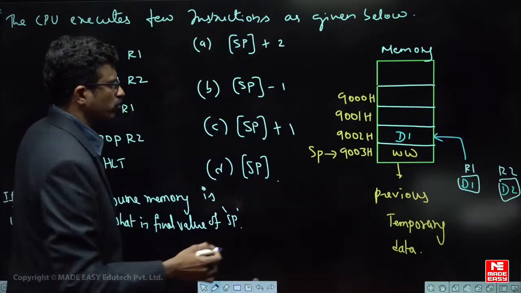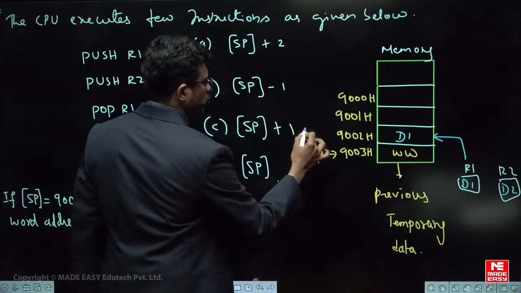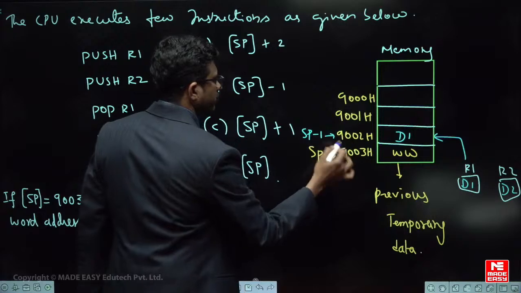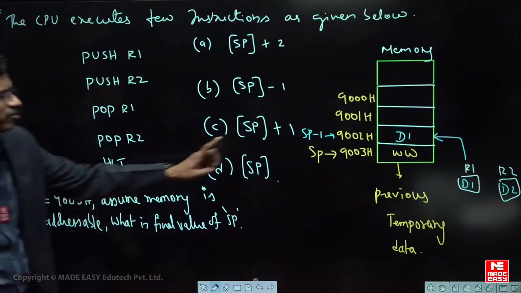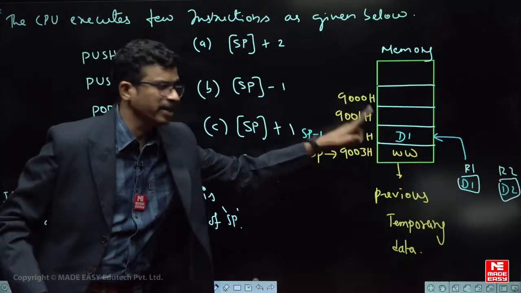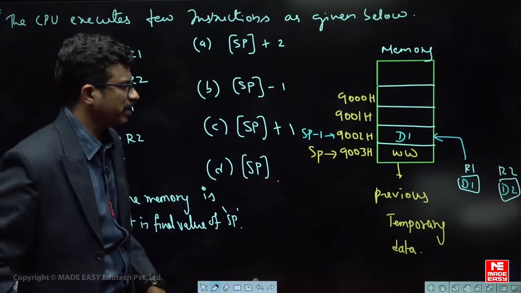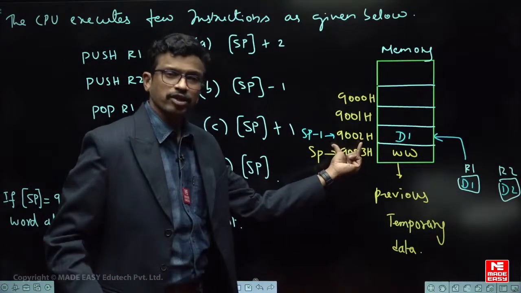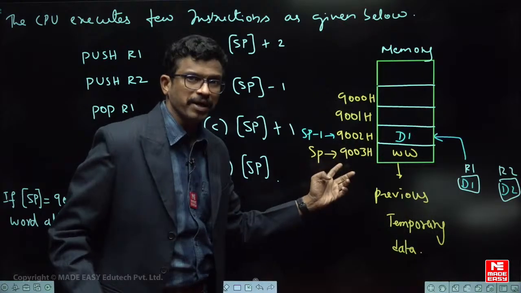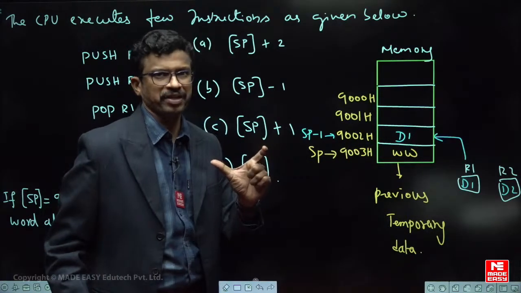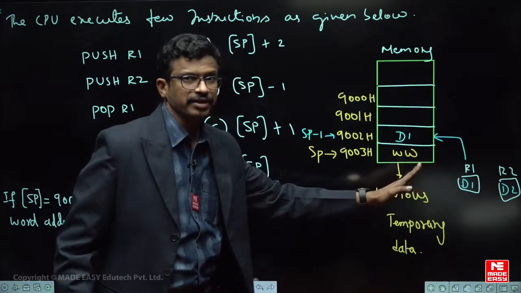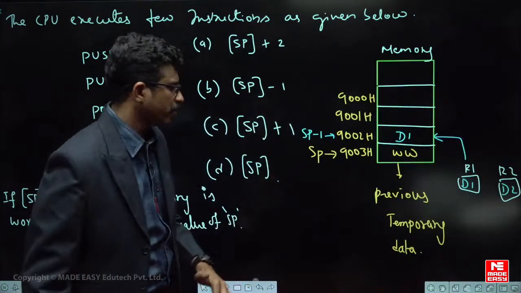Followed? Right. So what happens to SP now? SP -1, because we are taking the word length as only one value. Word addressable means a total memory location has only one address, isn't it? So 9003 - 1 is how much? 9002. Because this is word addressable memory, it is not byte addressable. Is it clear? Because the word length is not given to us. Are you able to understand?